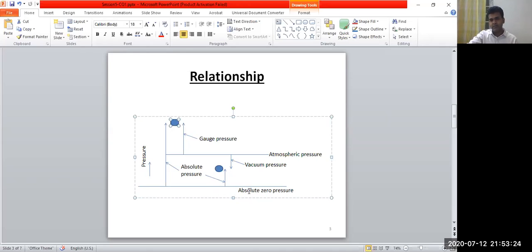That bottom reference line is what? It is absolute zero pressure or absolute vacuum pressure. So this pressure is called the absolute pressure at these points with respect to this bottom reference line. Similarly, gauge and vacuum pressure are already explained. So this is the gauge pressure. That is how we define gauge pressure, vacuum pressure, and absolute pressure. Then what is the relation among these three?